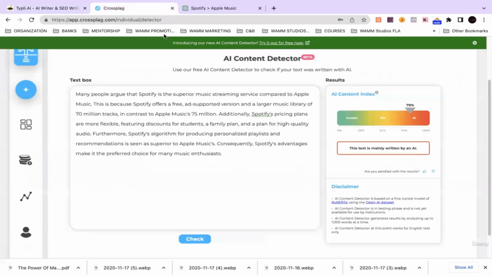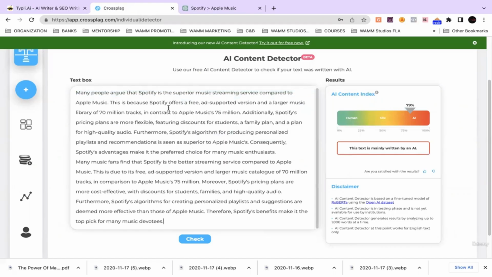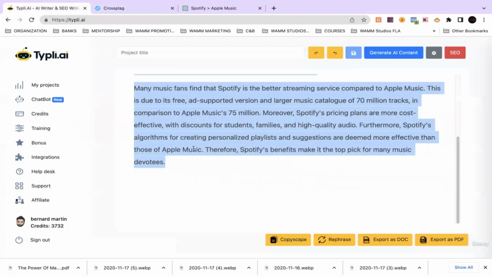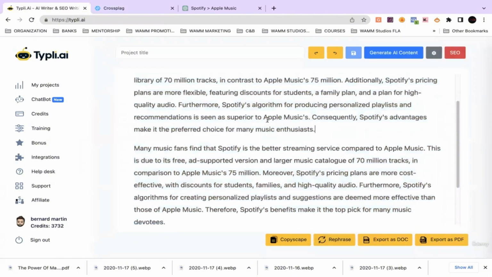Now, even though it just rephrases, it's still not done. There's a couple things we're going to do, but I just want to show you before I do the last step. I copied it, pasted it, and we're going to hit check again. Now peep this. What it's saying is this is even more AI-ish. So a lot of times what we'll do is hit that rephrase button again.